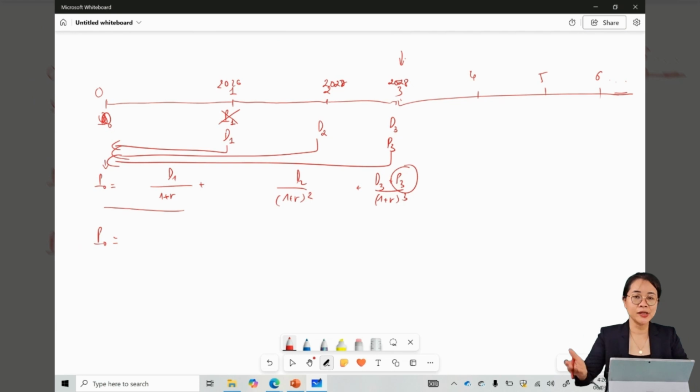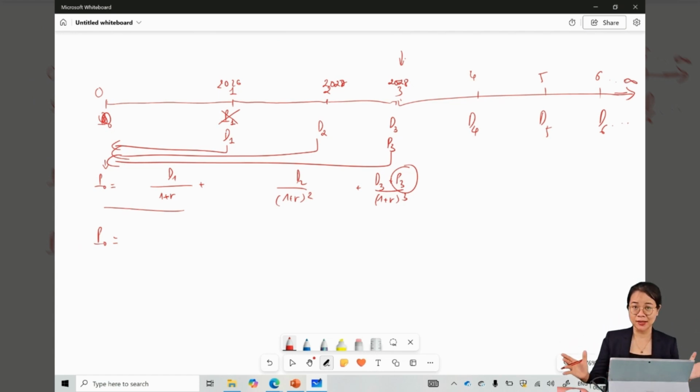Then he continues to receive dividends every year. So we have D4, dividend at year 5, dividend at year 6, etc. And when will it stop? We don't know, so we say it goes to infinity. It will stop maybe when the company is liquidated.